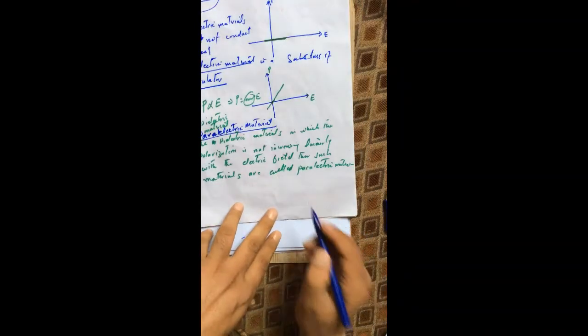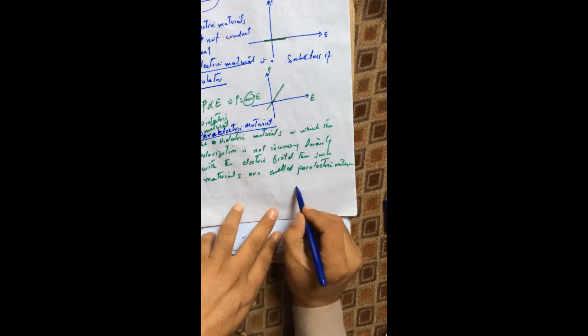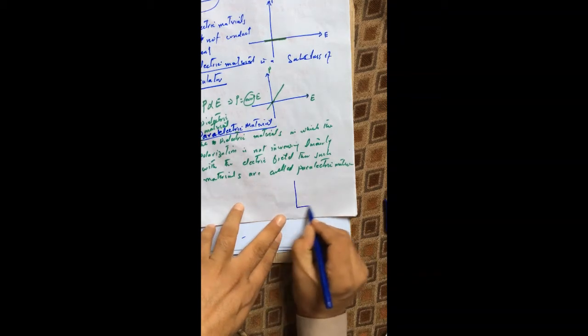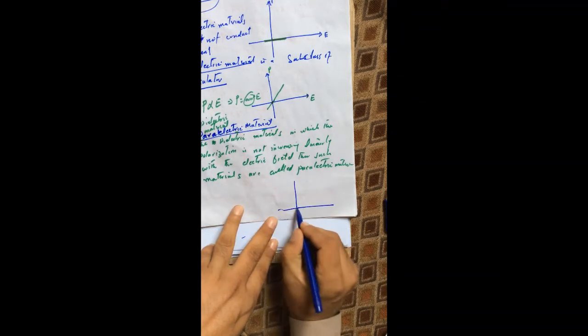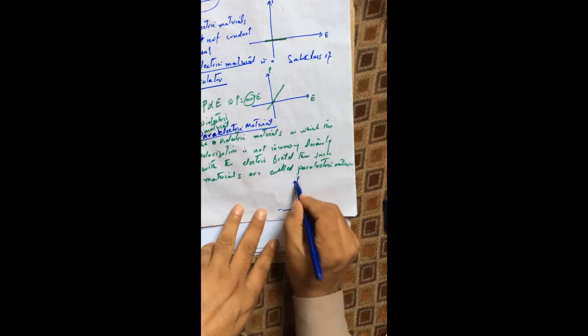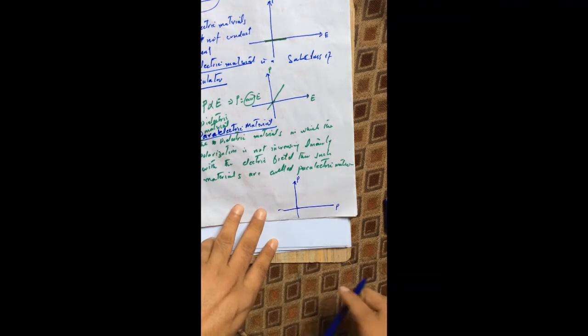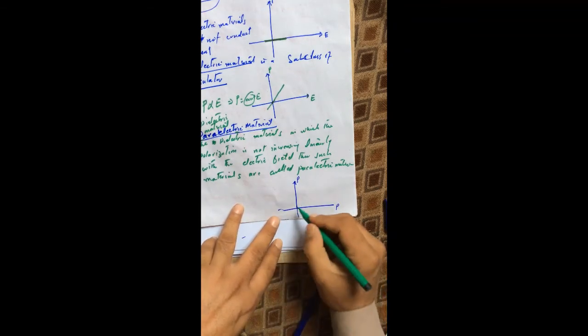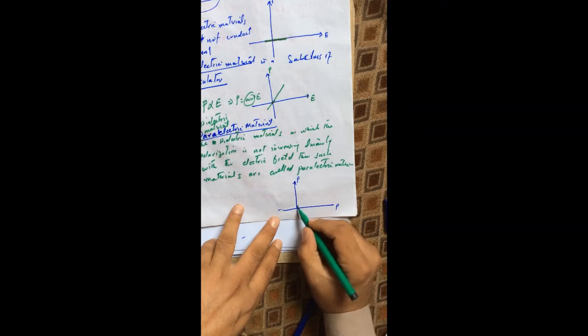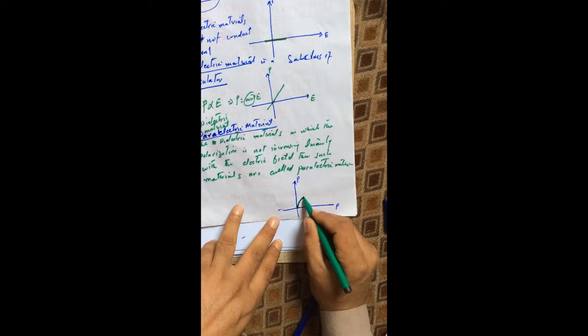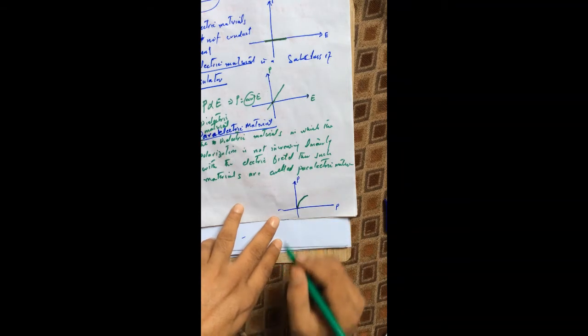Like if this is the electric field, and on this axis we have the polarization. As I increase my electric field, the polarization does not increase linearly; it increases like this.